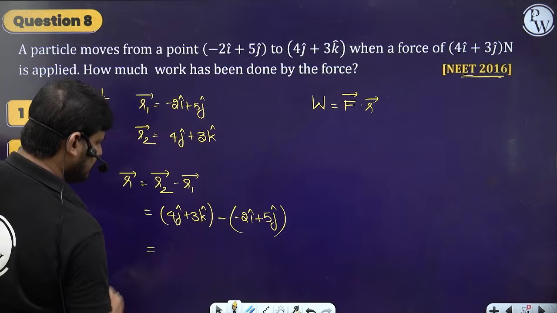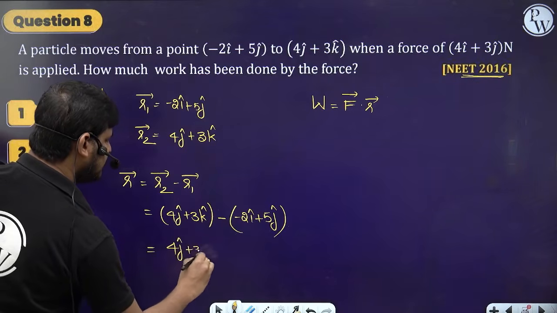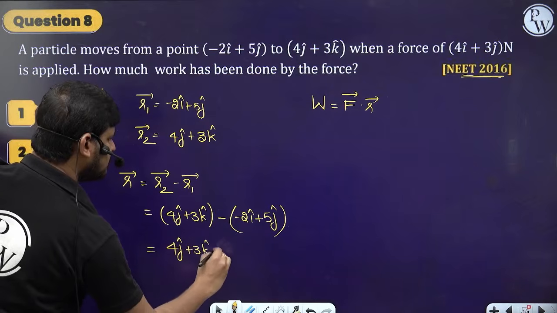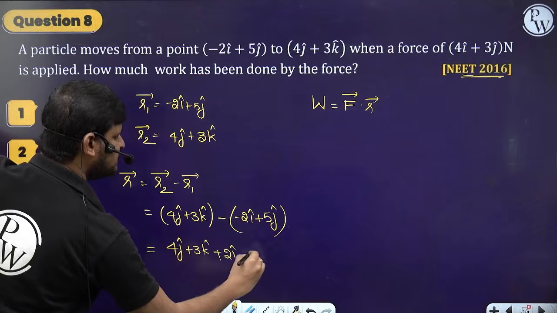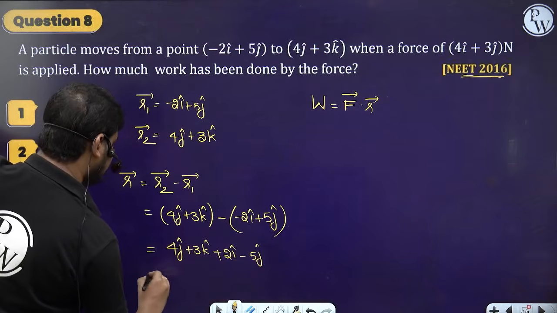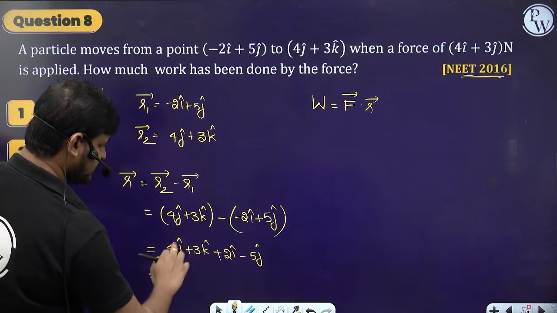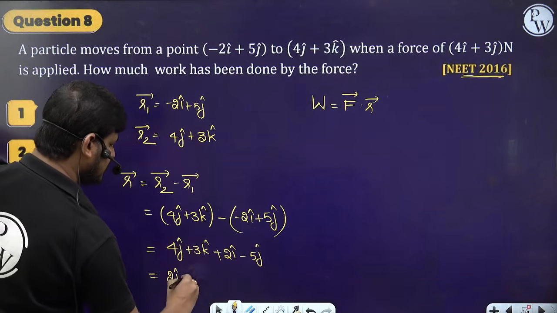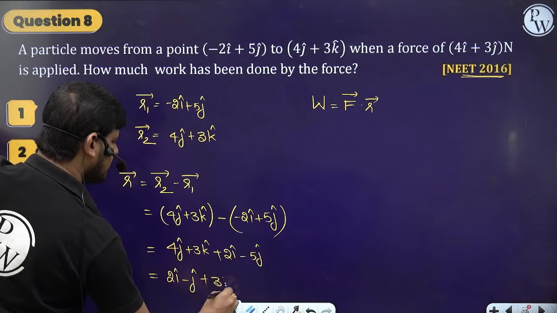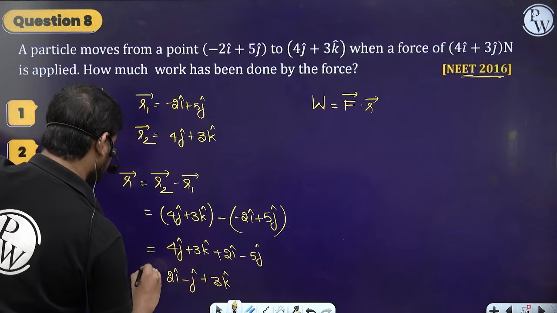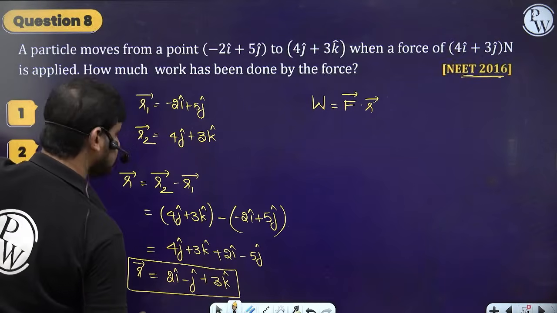So 4 j cap plus 3 k cap plus 2 i cap minus 5 j cap. Let me write i cap first, which is 2 i cap, then 4 j cap minus 5 j cap, which is minus j cap, and then 3 k cap. This is the displacement vector.